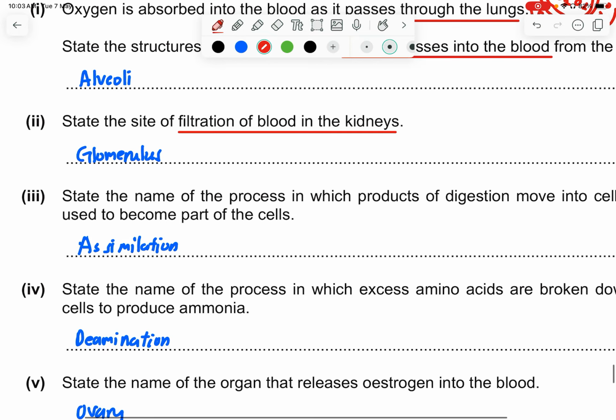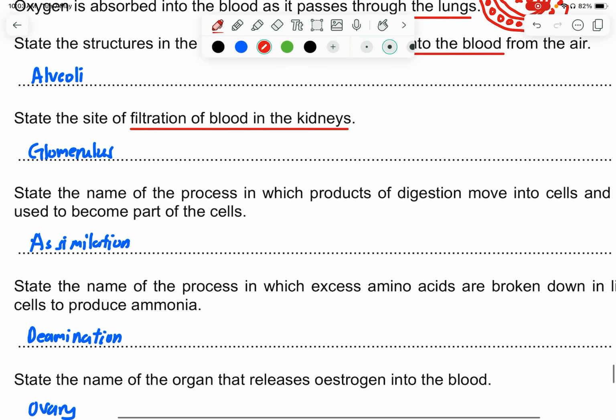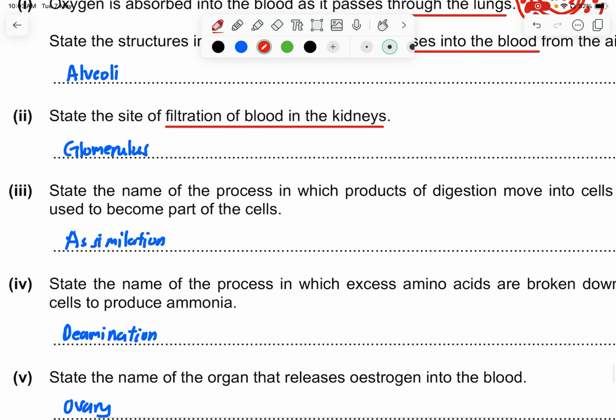Okay. Part 3. State the name of the process in which products of digestion move into the cell and are used to become part of it. So it becomes part of it. It's not absorption. They will use the digested or absorbed products to build, like, your muscles. So these are all called assimilation.